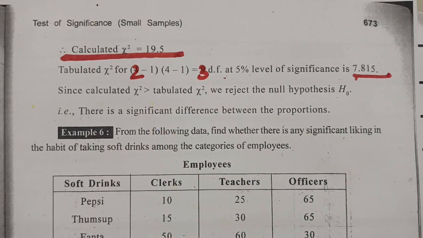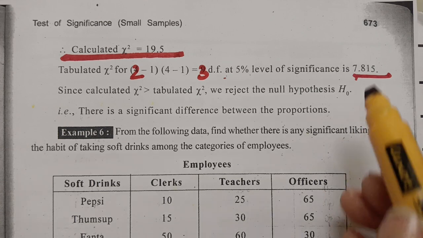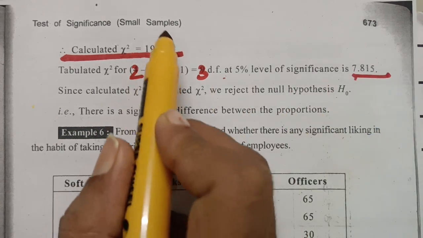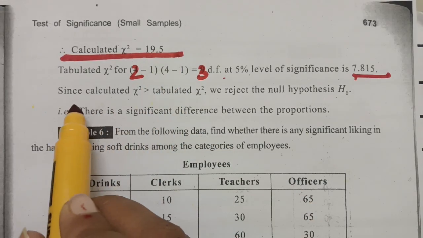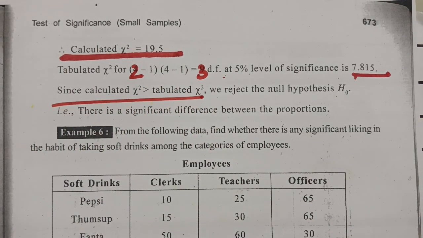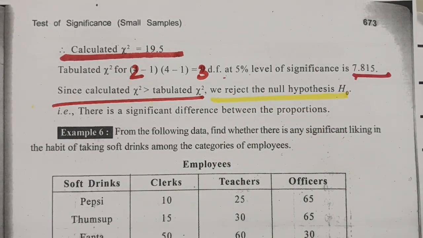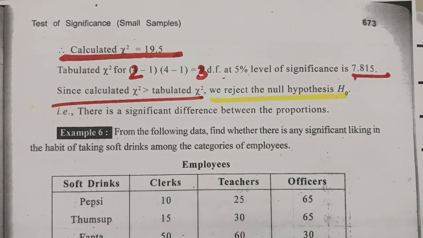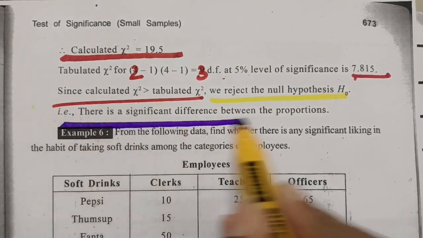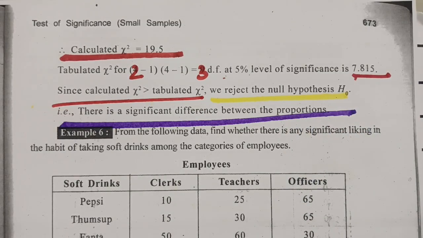Sometimes we get small mistakes even in the textbooks, so please go through the procedure. The tabular value is 7.815 and the calculated value is 19.5. Since the calculated value is greater than the tabular value, we reject the null hypothesis H naught. And therefore, what is the final conclusion? There is a significant difference between the proportions, and this is how we have to solve. This is the procedure, and this is the most important, repeatedly asked question. Chi-square test for independence of attributes is a very important question.